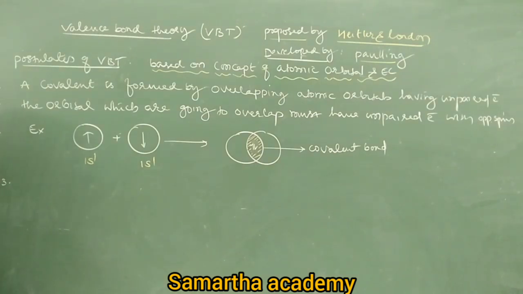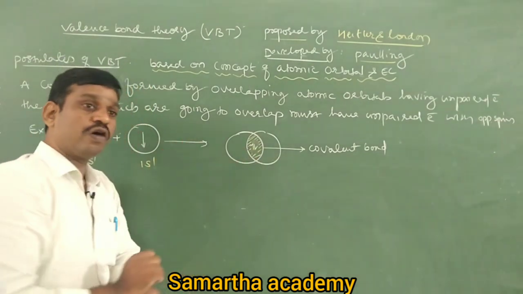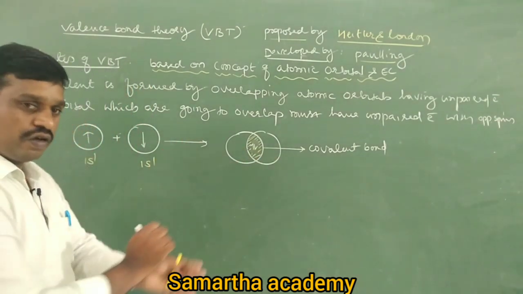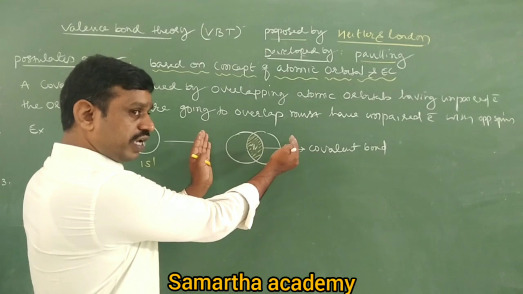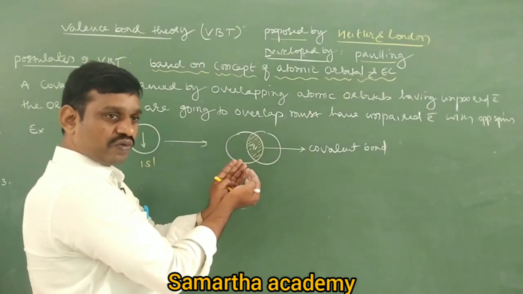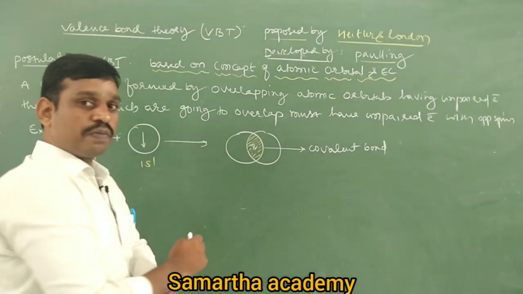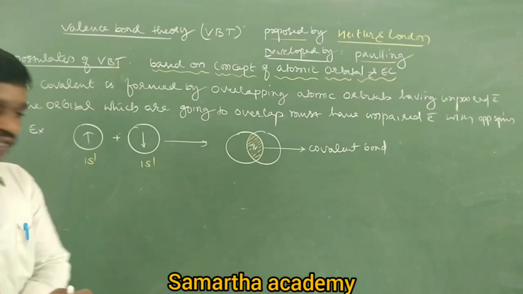Next, third assumption. So what is the third postulate? Extent, very good. Extent of overlapping, right? Then tell me, the extent of overlapping or strength of covalent bond depends on what? Extent of overlapping. When does the covalent bond become stronger? When this extent of overlapping is maximum or more, then the strength of the covalent bond becomes more. So the next one, right?